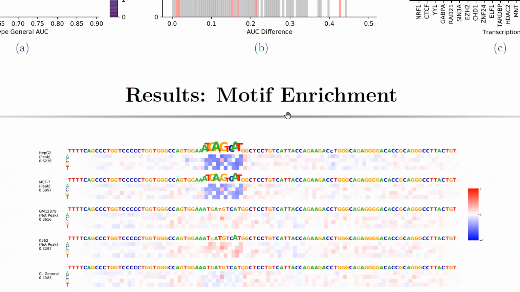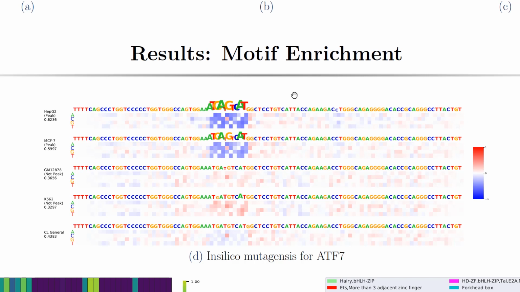Next, we look at motif enrichment. More specifically, we look at the motif patterns that are driving the cell type specific behavior of certain transcription factors and the lack of it in other transcription factors as well. So we investigate the motif enrichment more specifically here for ATF7, which is known to have a higher degree of cell type specificity. We apply in silico mutagenesis on the test sequences of ATF7, and we notice that